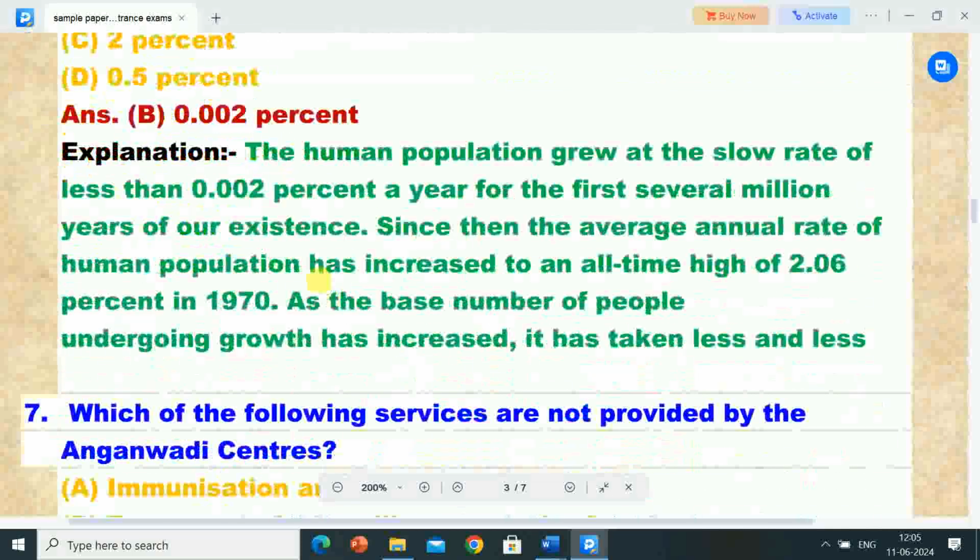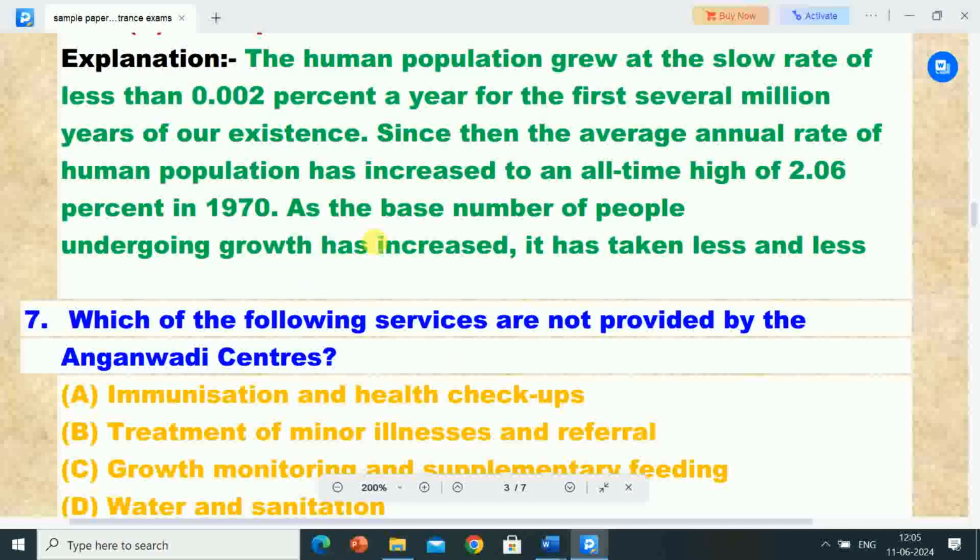0.002% per year. Its explanation is the human population grew at the slow rate of less than 0.002% a year for the first several million years of our existence. Since then, the average annual rate of human population growth has increased to an all-time high of 2.06% in 1970. As the base number of people undergoing growth has increased, it has taken less and less time.